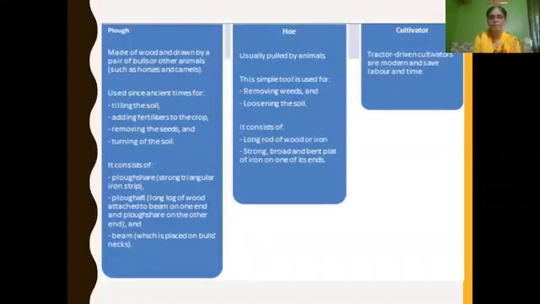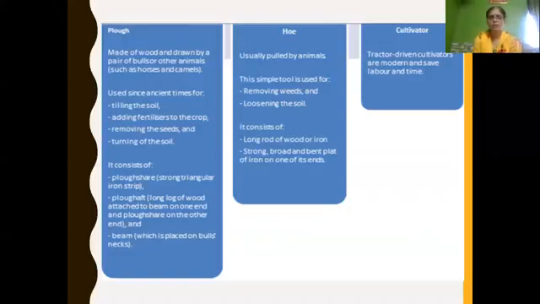It is an ancient implement, and it is used for tilling the soil as well as adding fertilizers to the crop, removing the seeds and turning the soil. If you see the plough structure, it consists of a ploughshare, which is a strong triangular iron strip, and a plough shaft, a long log of wood attached to the beam at one end and the ploughshare on the other end. It also consists of one beam which is placed on the bull's neck. So you should know the structure of the plough.